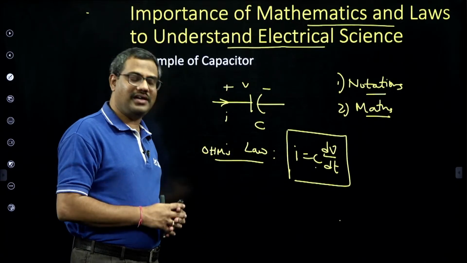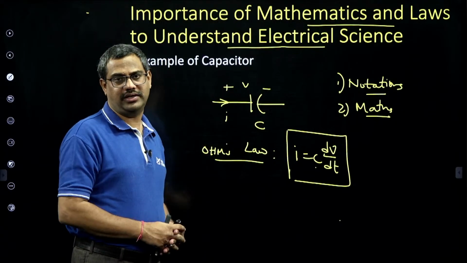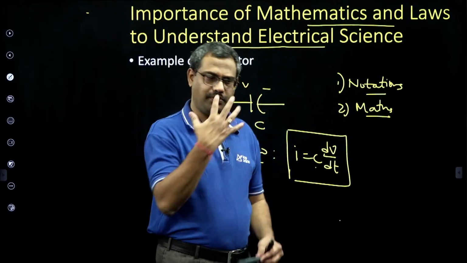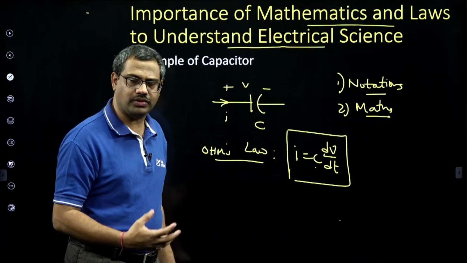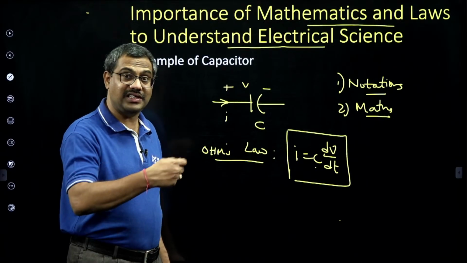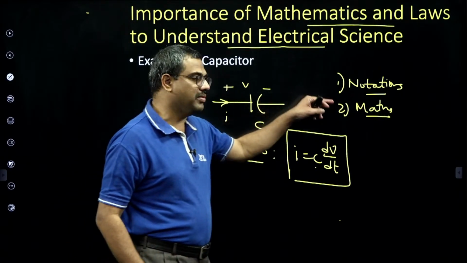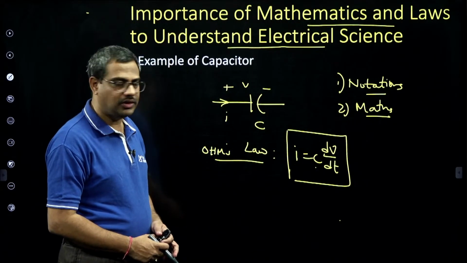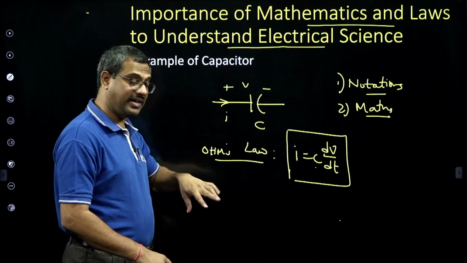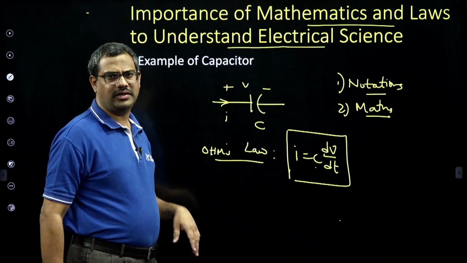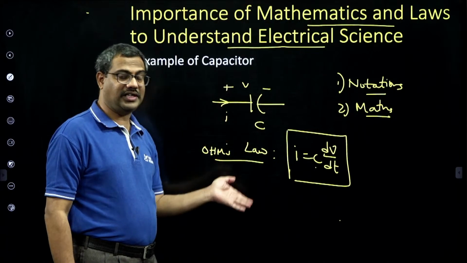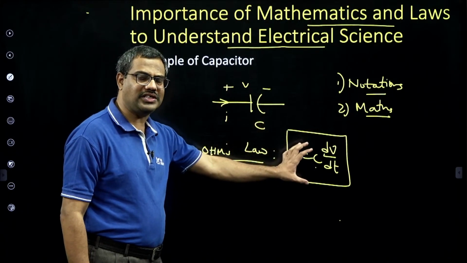So the way to learn electrical engineering is mathematically. Don't learn by heart, don't try to learn theory, and don't imagine much. There is beautiful maths, and Kirchhoff's law, Ohm's law, so many rules are there, dot convention, mesh and nodal notations. That is the way we learn electrical engineering. So electrical engineering can be learned by using notations and maths, for example the capacitor. Notation involves everything: representation, symbol, polarities, directions, units, mathematics, Ohm's law. With Ohm's law I will teach everything. Transient chapter I will teach, AC steady state chapter I will teach, DC steady state I will teach, low frequency, high frequency, everything comes with this simple equation like Ohm's law.